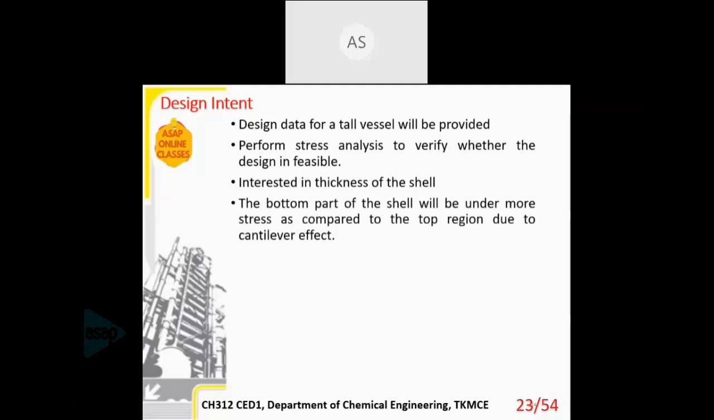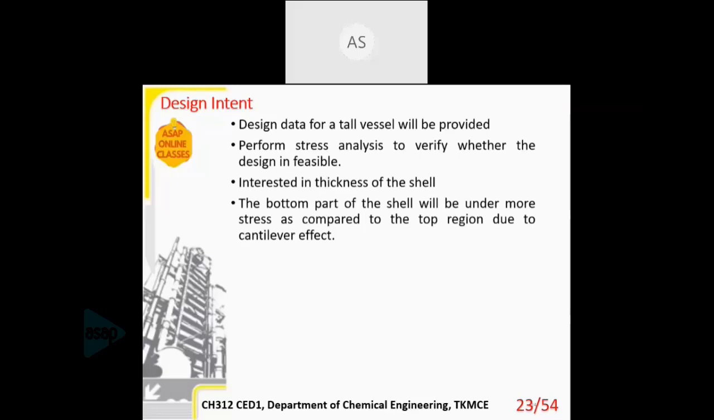The bottom part of the shell will be under more stress as compared to the top region due to the cantilever effect. As I mentioned, any tall vessel, any tall column is a cantilever. It is fixed at the bottom, and as you go to the top, it is free to move. So there are more stresses at the bottom of a tall column as compared to the top. So you can assume that the bottom part should be thicker than the top part.